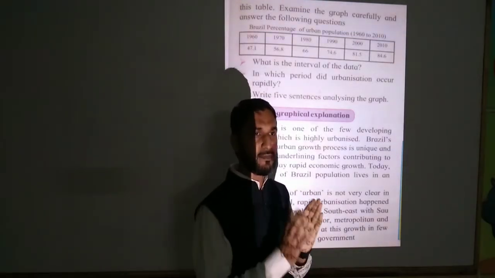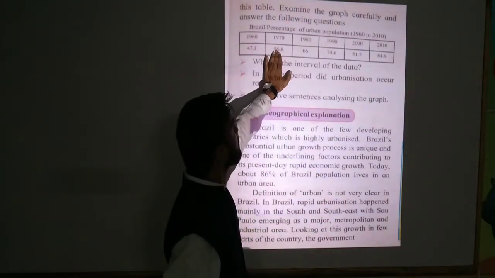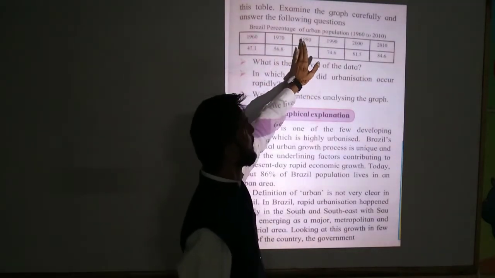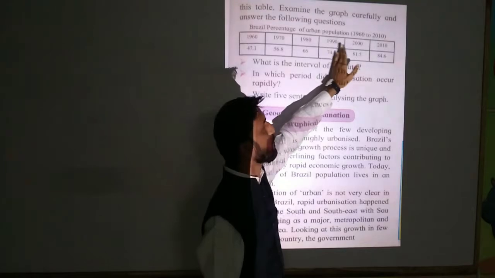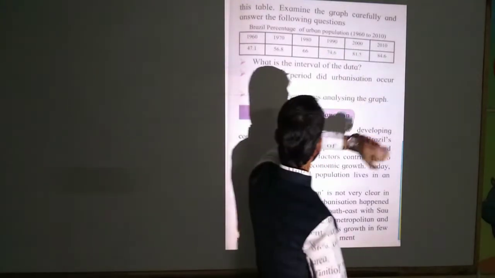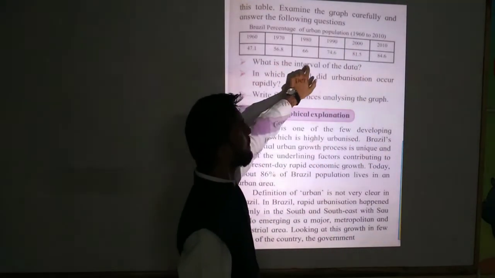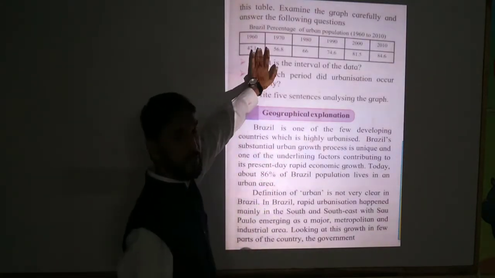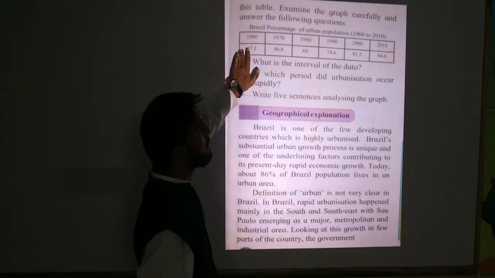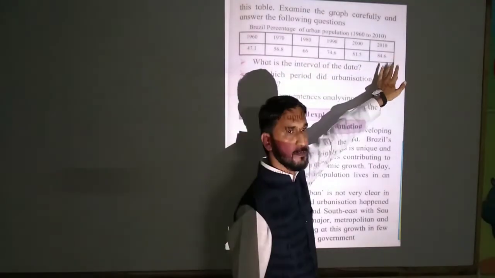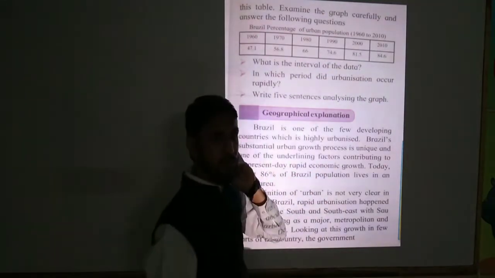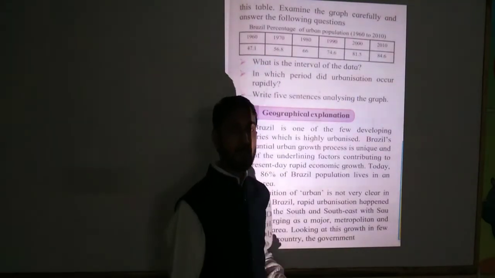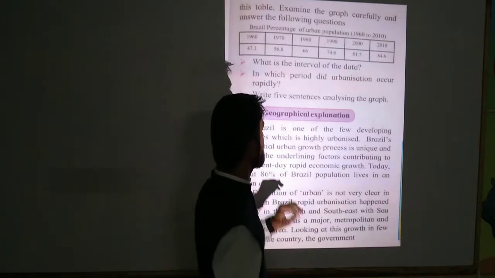Then 1970 to 1980, 80 to 90, 90 to 2000, and 2010. So the data shown here is of 10 years. The interval is 10 years.